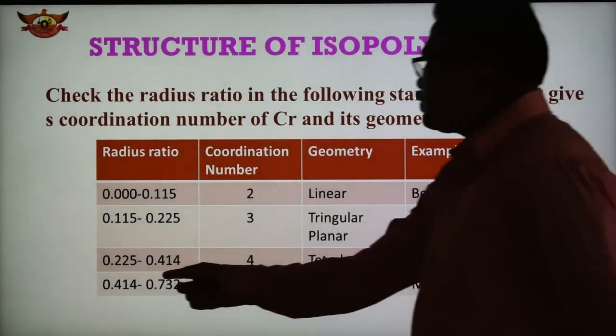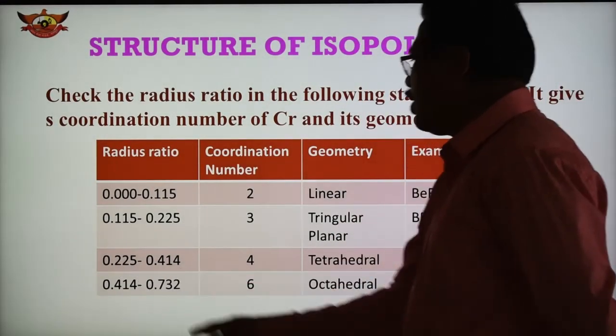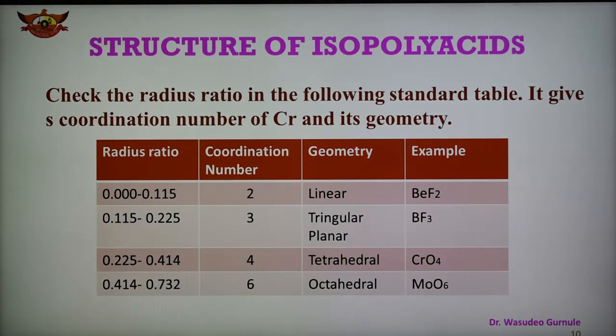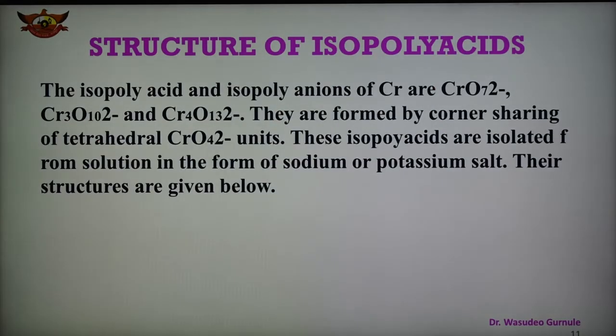When the radius ratio is between 0.225 and 0.414, the coordination number is 4 and the geometry is tetrahedral, an example being CrO4. When the radius ratio is between 0.414 and 0.732, the coordination number is 6 and the geometry is octahedral, an example being MoO6. So the radius ratio also supports the structure of the polyacids.